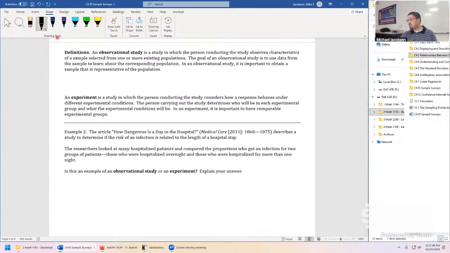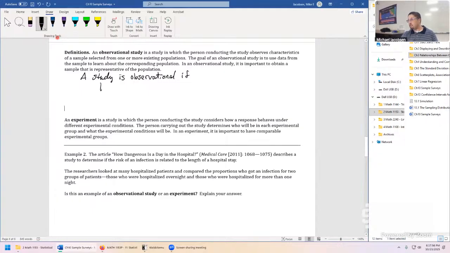A study is observational if, let's make this a broken down statement, there are not multiple experimental conditions.